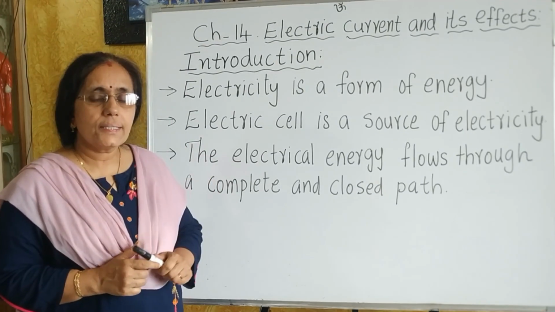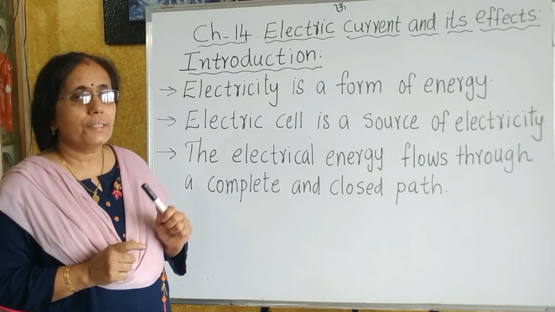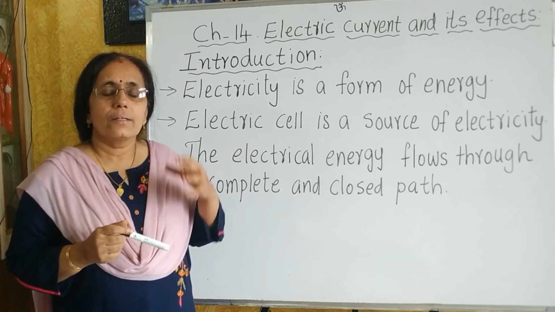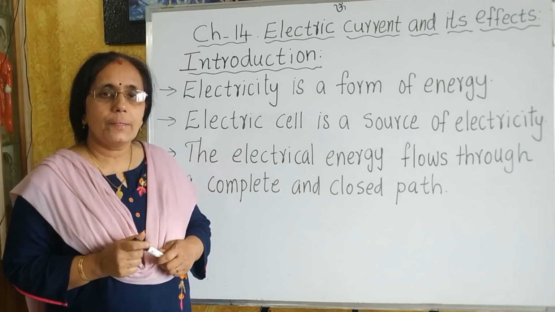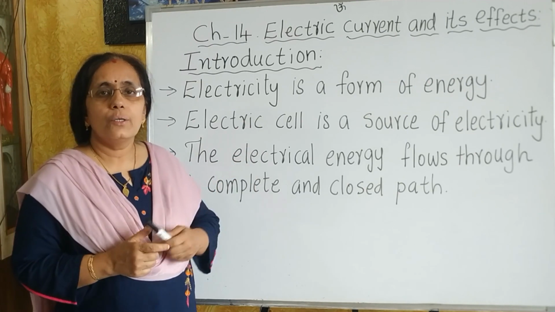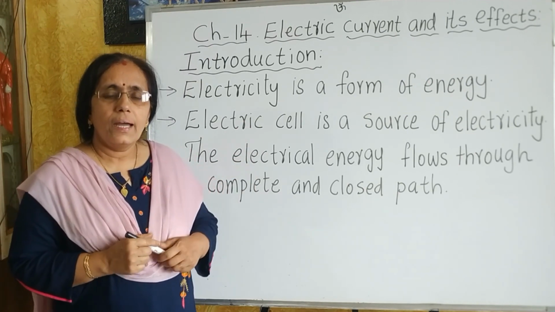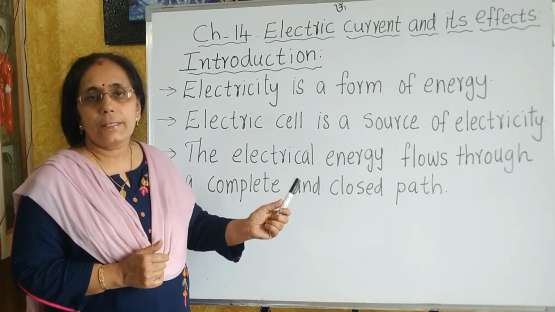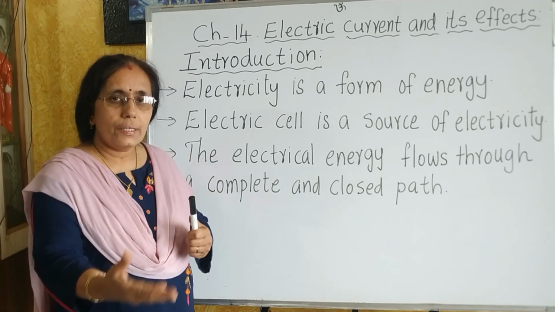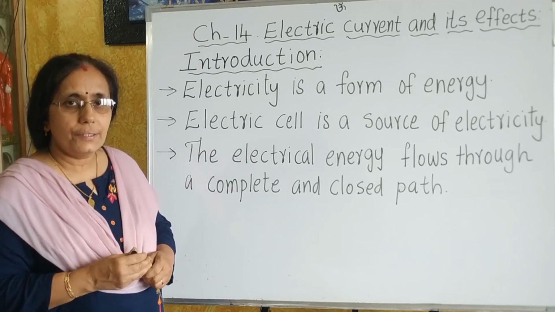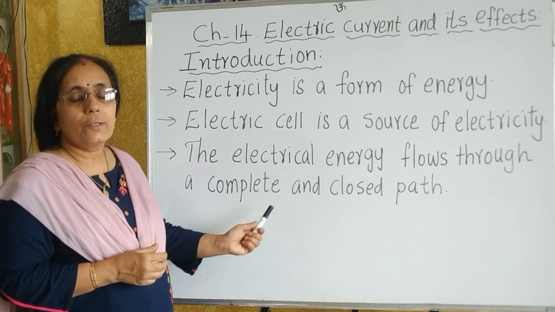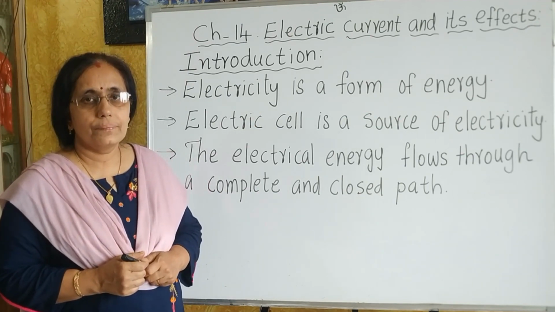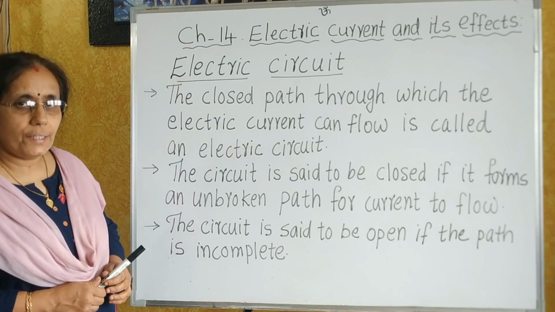So students, in class 6 you have learned that electricity is a form of energy and an electric cell can produce electricity. That means the electric cell is a source of electricity, and electricity flows only through a closed and complete path. So in the next topic we are going to study in detail about this complete and closed path that is known as electric circuit. Now let us see what is an electric circuit.